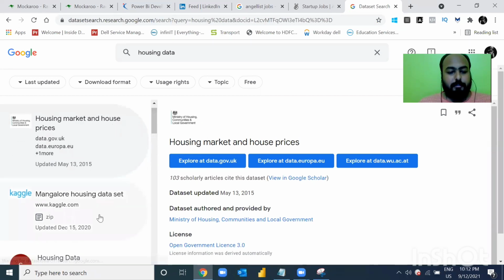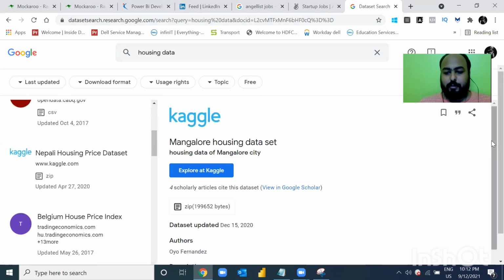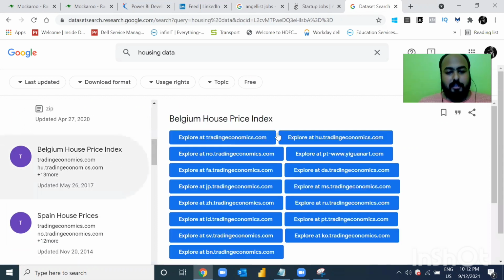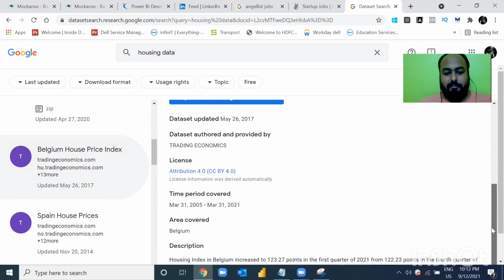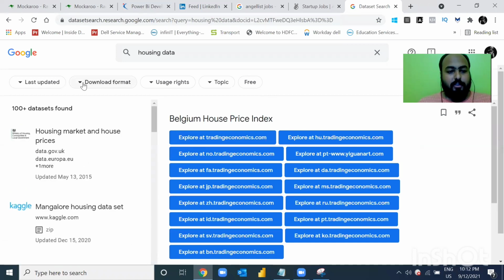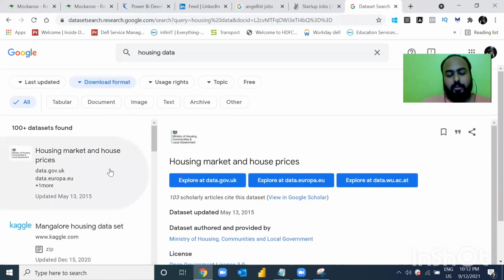So you see, this is the government website, this is Kaggle. Inside this you will have data somewhere. I'm not going deep inside this, it will be coming up somewhere there. Here is the Belgium housing prices index. I'm not sure where the data would be, but somewhere the data is mentioned. And you can see here at the top, there is this download format. I'm not sure how to use this. I haven't used this data set, but I have seen this website at many places. So that's why I thought you can explore this to download the data and use it for your work.